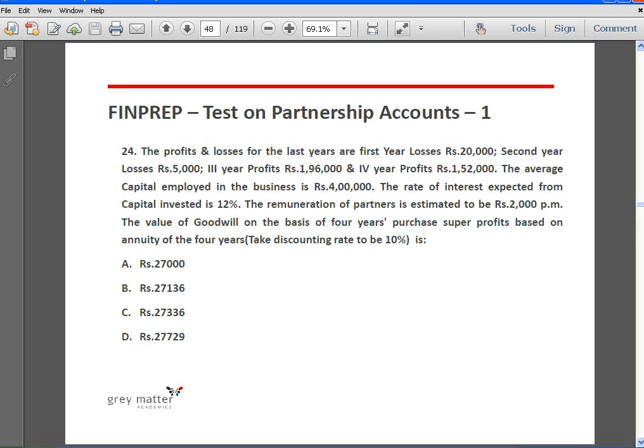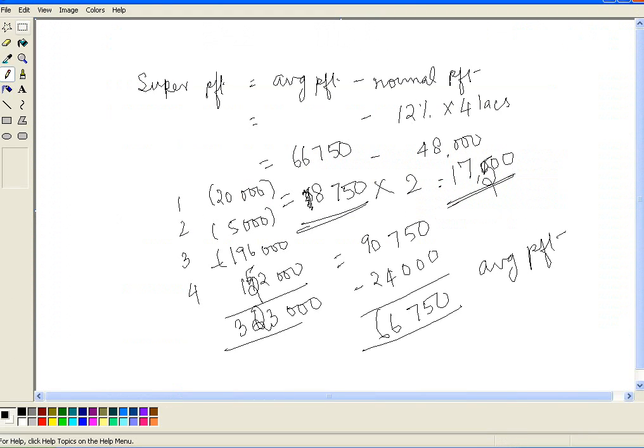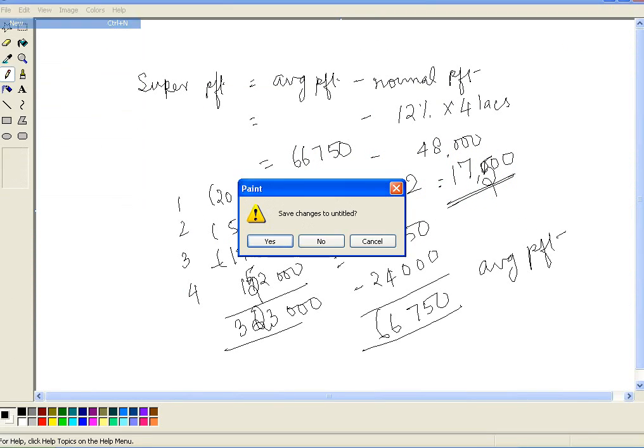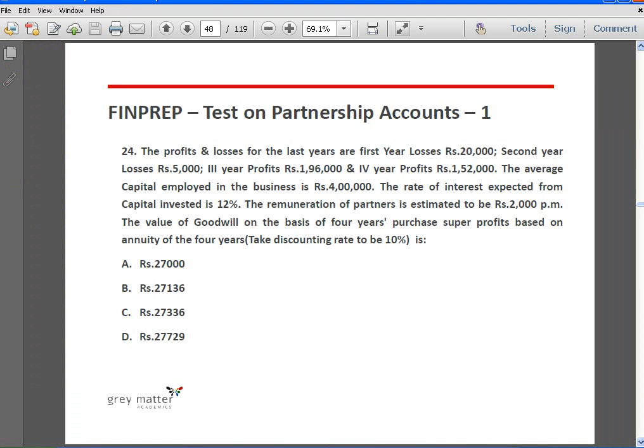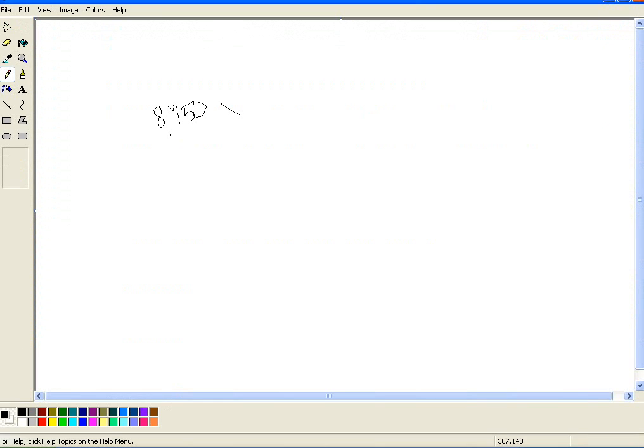The same information is given to us, but they are asking us to calculate goodwill based on the annuity of the 4 years. Okay, so this annuity method is a variation of the super profit method. So we calculated the super profit as 8,750 for the previous problem. It remains the same for this problem. Now we need to multiply it by the annuity factor for 4 years.